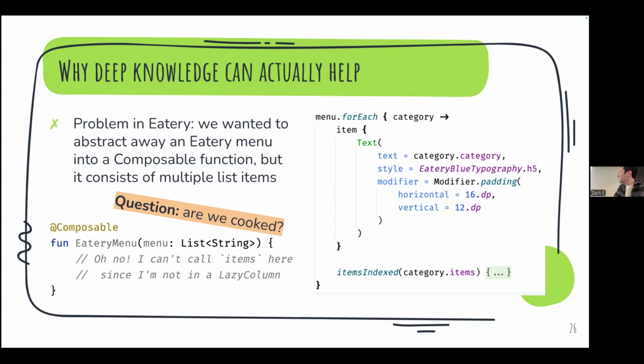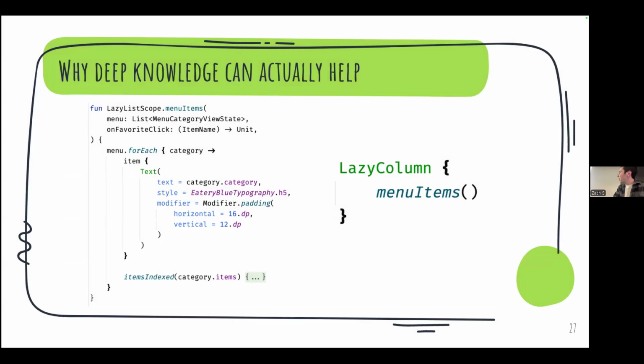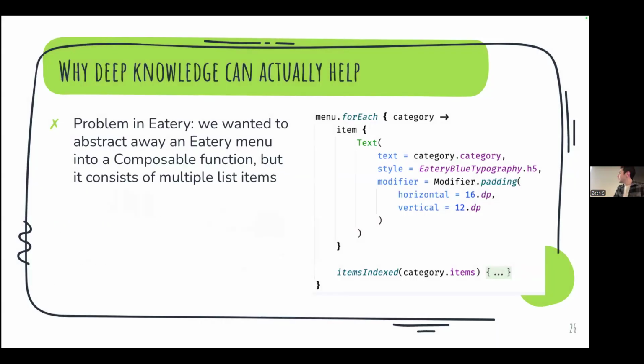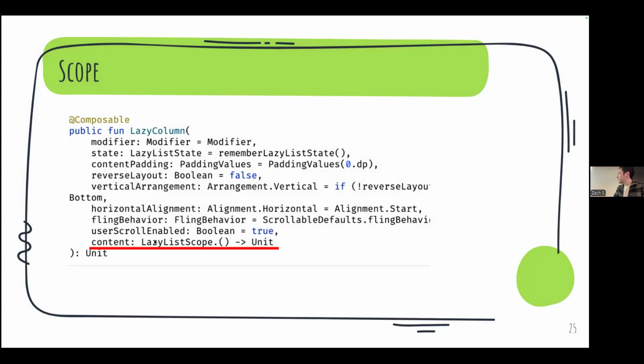Okay, so I'll show you what I ended up doing, which was basically you can create an extension function on lazy list scope, right? So remember how before I was saying that lazy list scope basically gave us access to all of these functions, right? And think about what type the content is, right? It's this lazy list scope dot parentheses arrow unit.